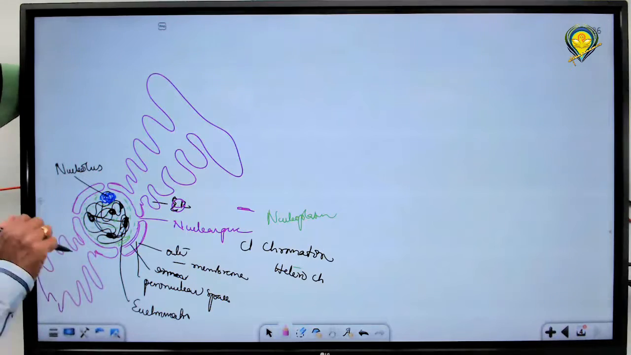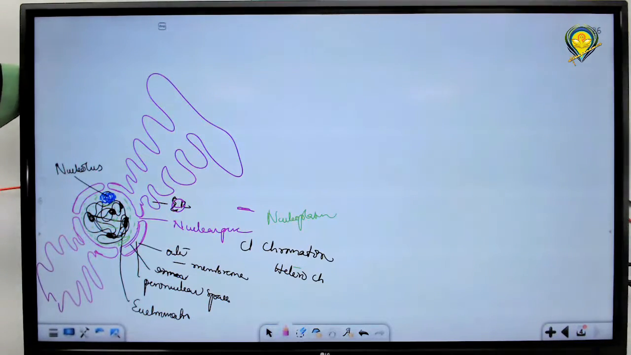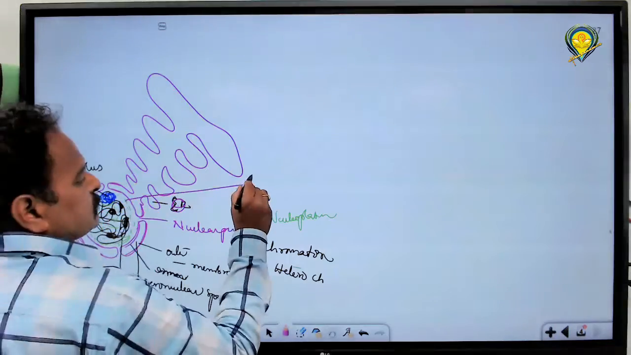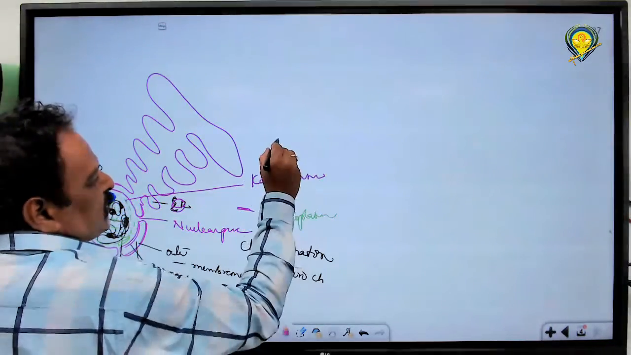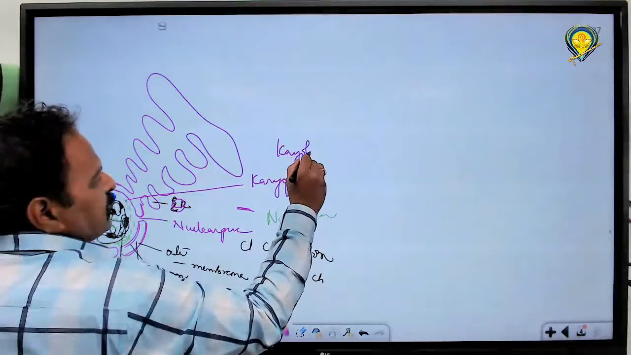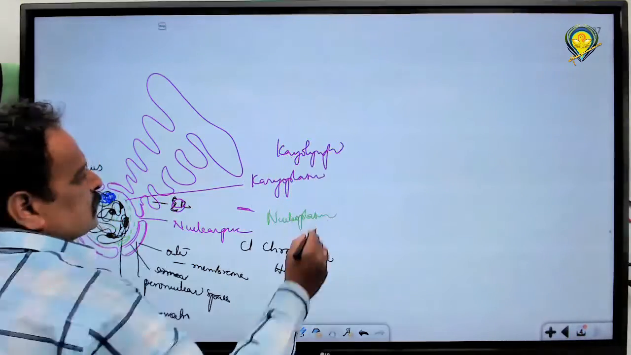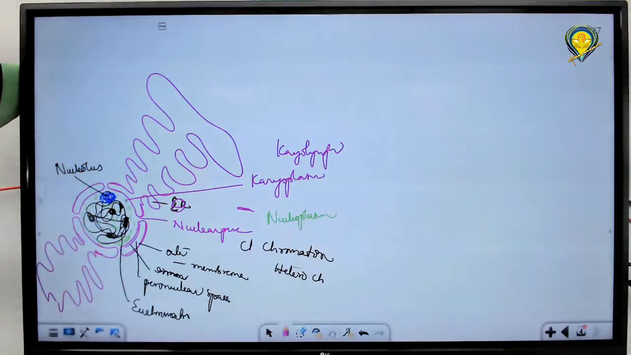So that's regarding the nuclear membrane. And the nuclear membrane disappears and reappears during cell division: first in late prophase, second in telophase. Inside the nuclear membrane, there is a fluid-like structure, a colloidal type of substance, which is called karyoplasm. Karyoplasm is also called karyolymph, or nucleoplasm.